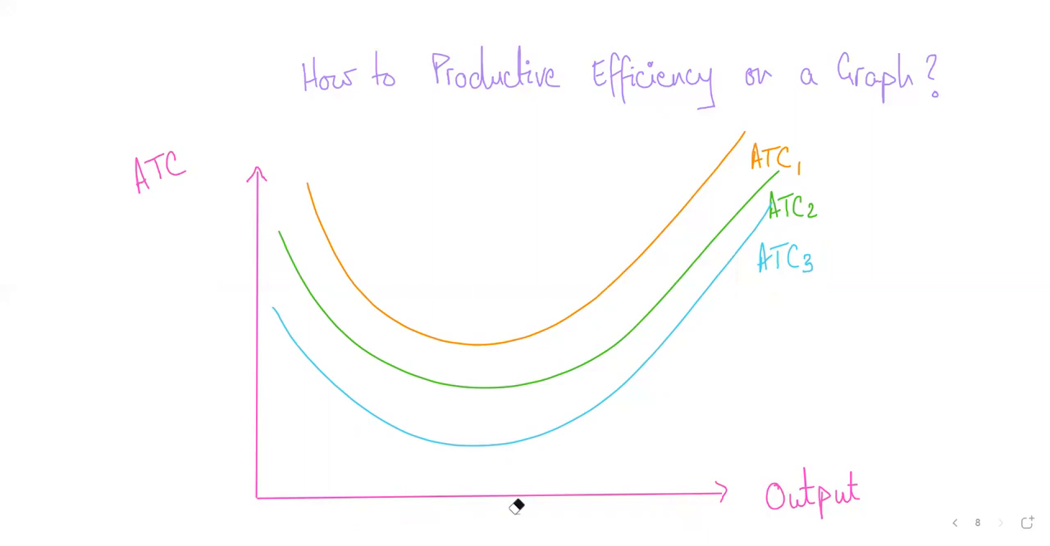Now the question I want to ask you. These are different points on ATC3. I said ATC3 is most productive out of the three ATCs that I've drawn, but let's see another thing. If these are the 5 possible output levels, are all these points productively efficient? Or is only one of these points productively efficient? So my question to you is, are all of these points productively efficient, or is it only one of the points?